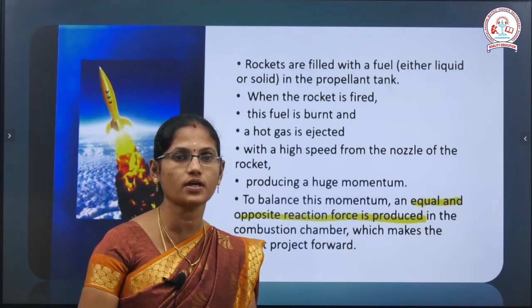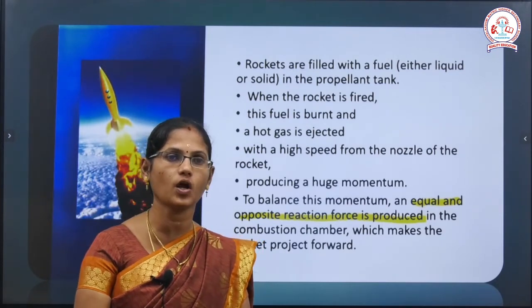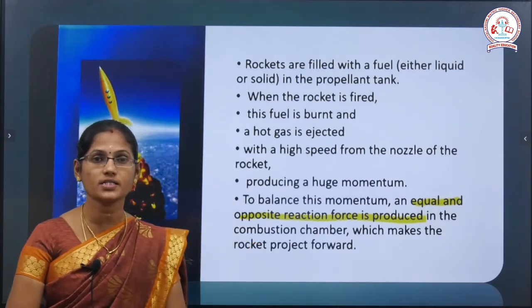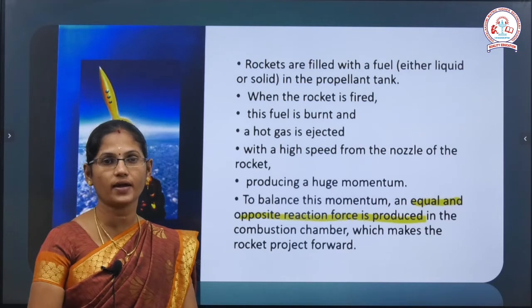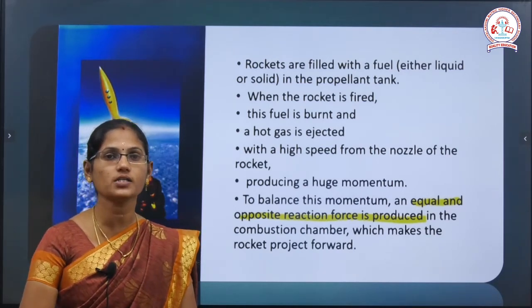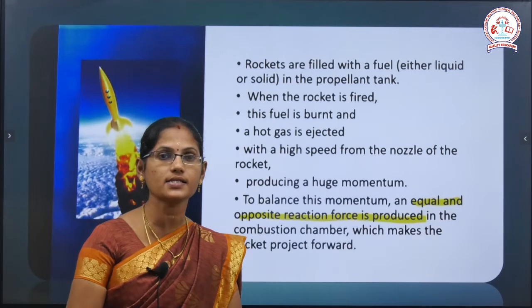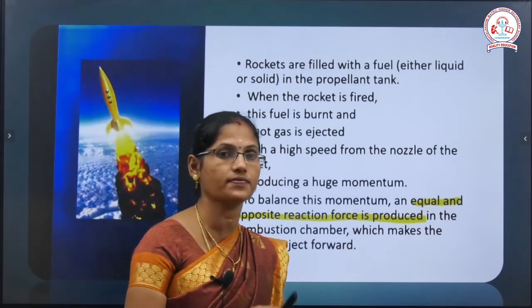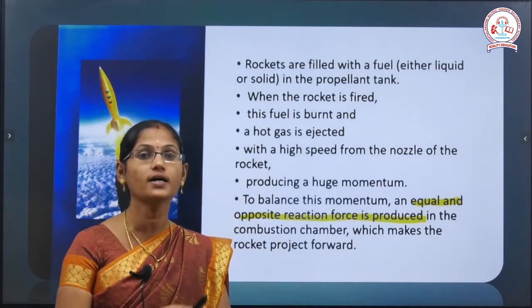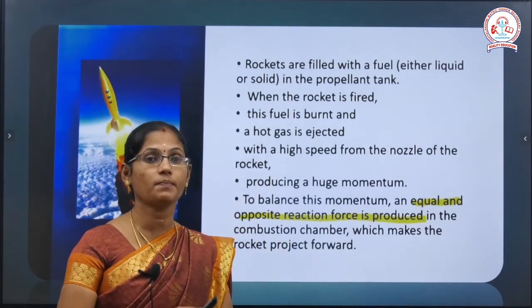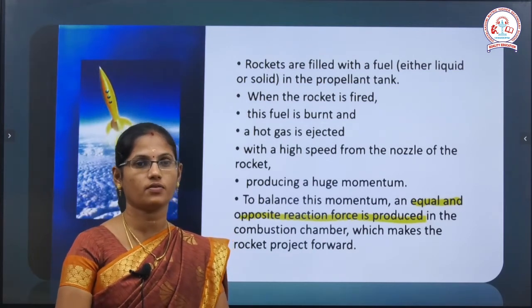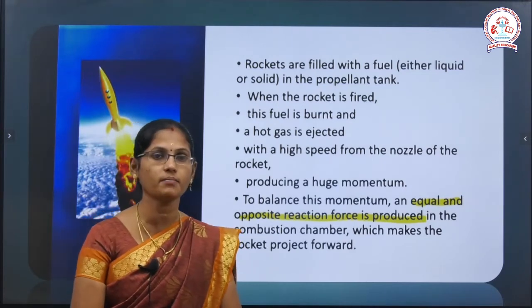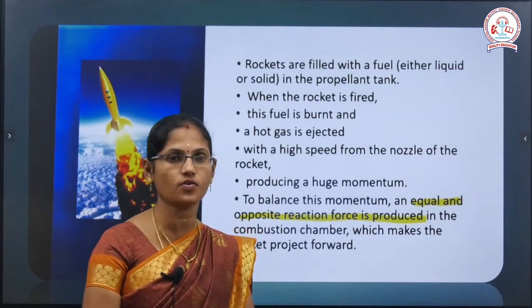The rocket is filled with fuel, either solid fuel or liquid fuel, in the propellant tank, and next the rocket is fired. Third, the fuel is burned and the hot gas is ejected. Next, the high speed gas from the nozzle of the rocket produces high momentum and high energy. This momentum produces an equal and opposite reaction force.